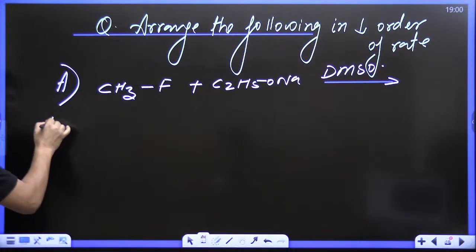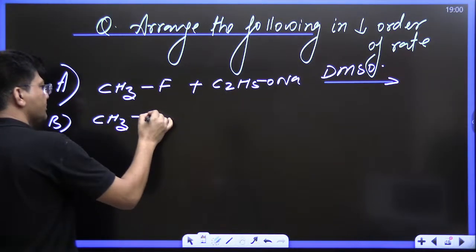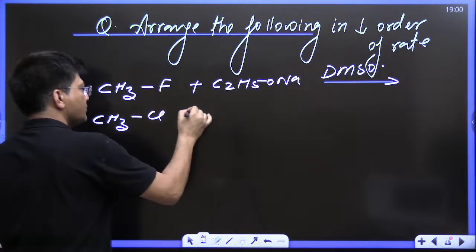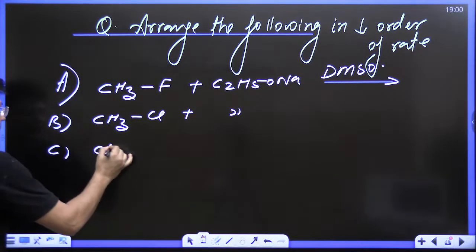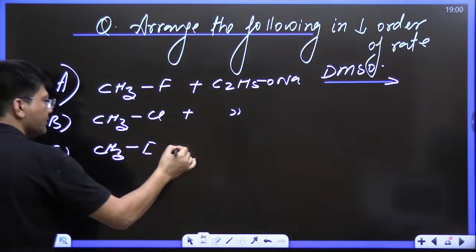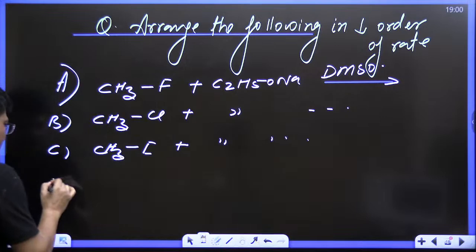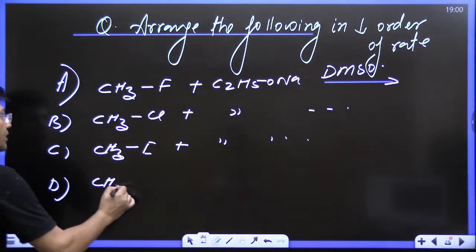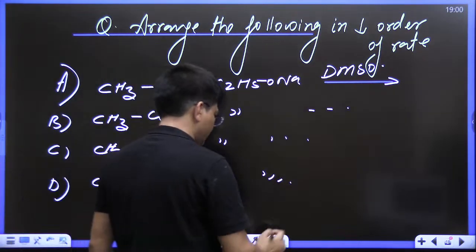Second, B reaction is CH3Cl with C2H5ONa, and same thing. C is CH3I plus the same reagent, and D is CH3Br, and these are the same.